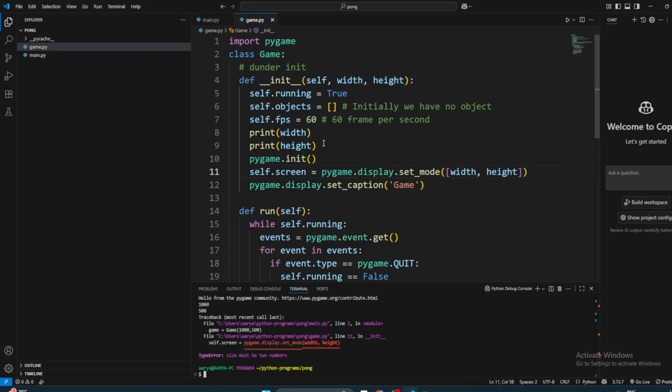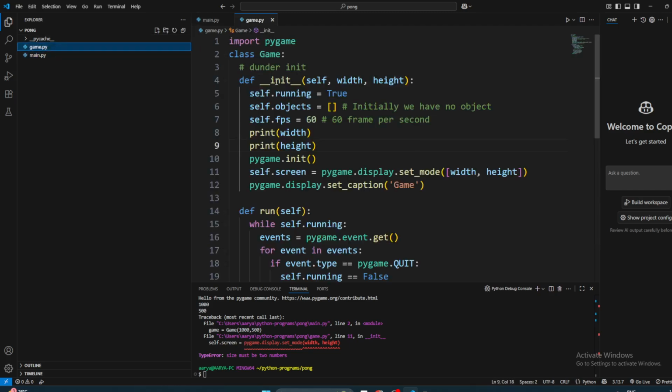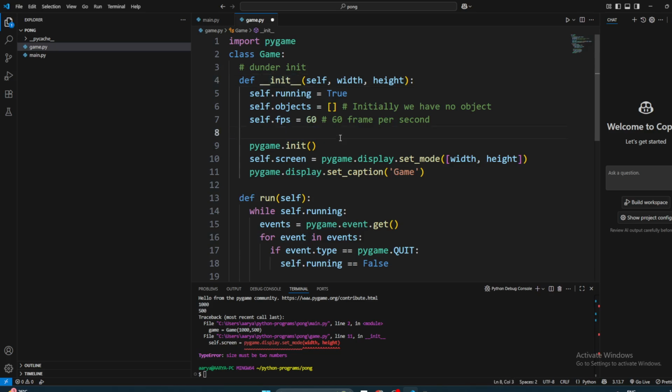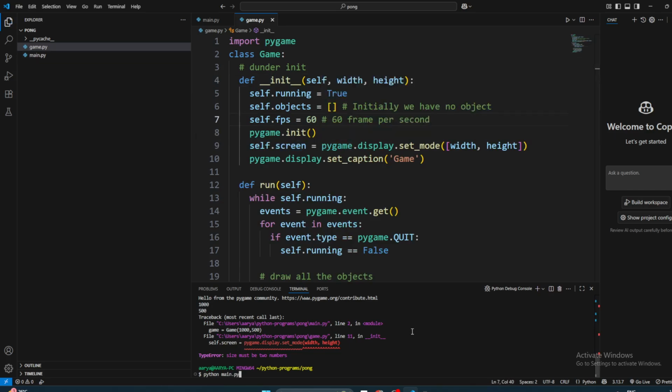So this is fine. What we learned from here is that once we make this object game and pass the parameter, it automatically calls this init method, because it printed these things. We don't need this anymore. We're gonna remove that. Now if we run it again and see what happens.